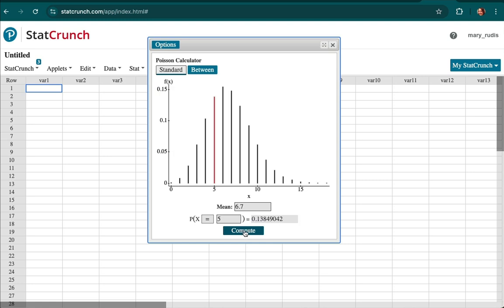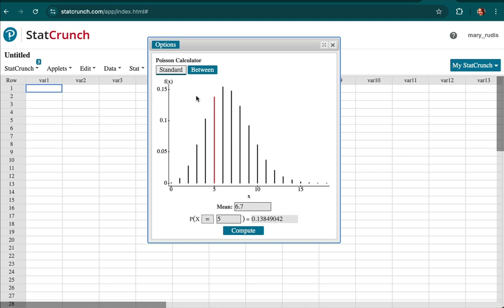So you click on compute, and you actually will see a graph of all of the individual probabilities. This is our probability distribution bar graph. It's just a bar graph that shows us all the probabilities for each outcome. And you'll notice that the one we're interested in is actually highlighted in red.